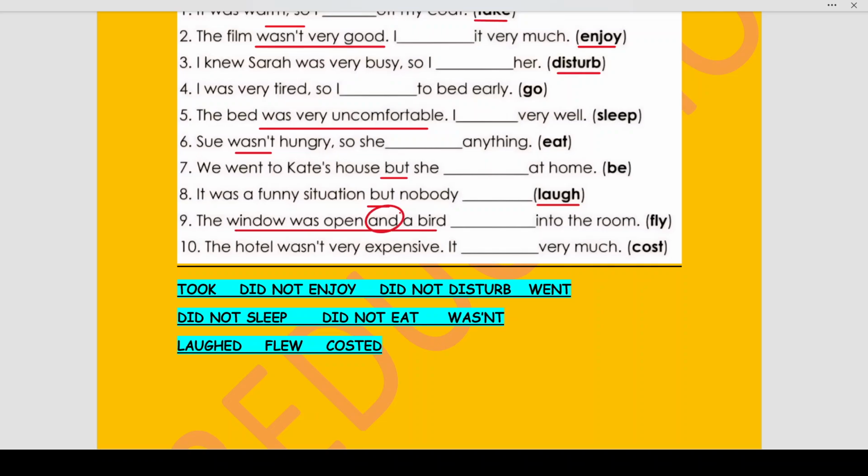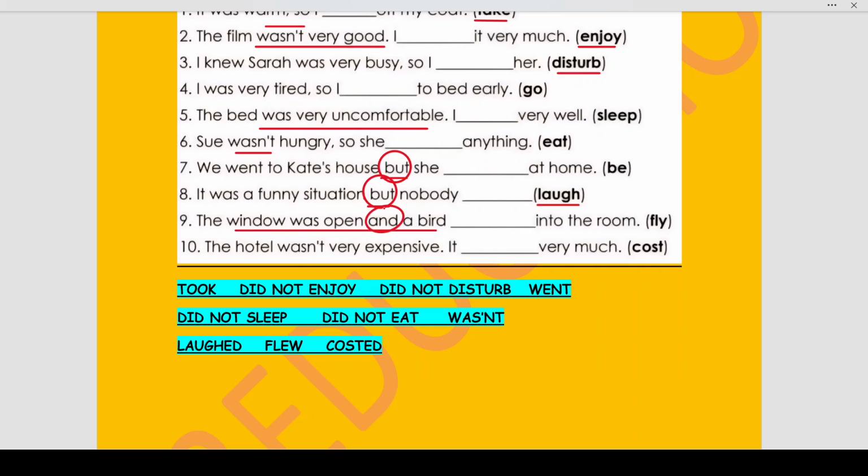Over here it is and, and over here it was but. In the previous sentence also it was but. These are all conjunctions which are, students, your linking or joining words which tell us how the sentence proceeds. Two phrases or two parts of the sentences are joined by conjunctions. One can be positive and the other can be negative. Then it is joined by but.